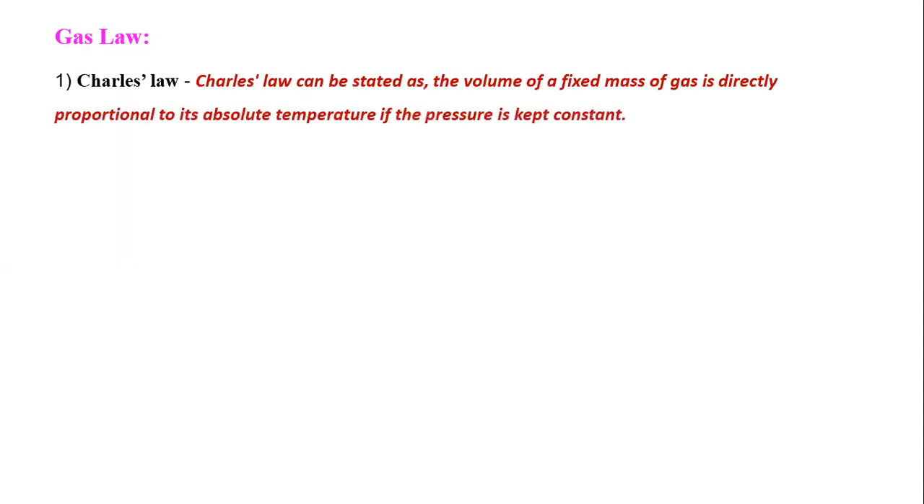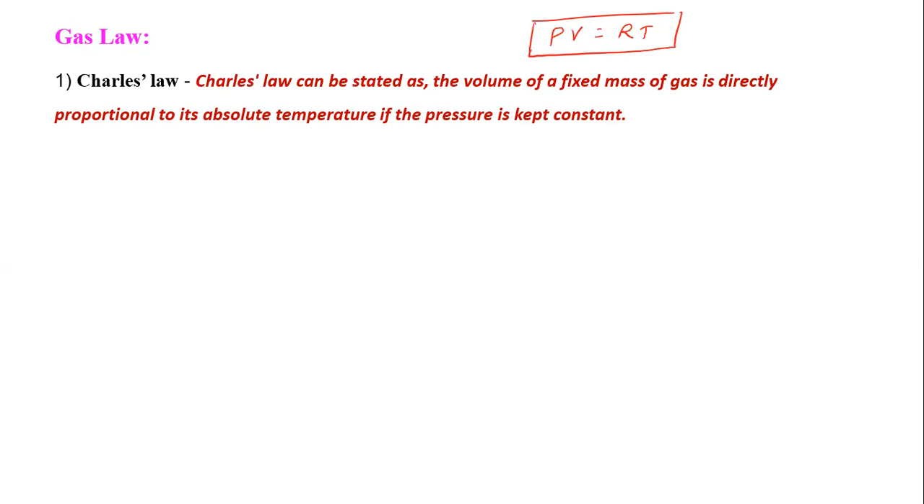Now the next article is gas law. Basically, there are three gas laws, and all the gas laws are based on this equation: PV is equal to nRT, or PV is equal to RT. In that, you have to remember what is constant. In every law, you have to remember what is constant.